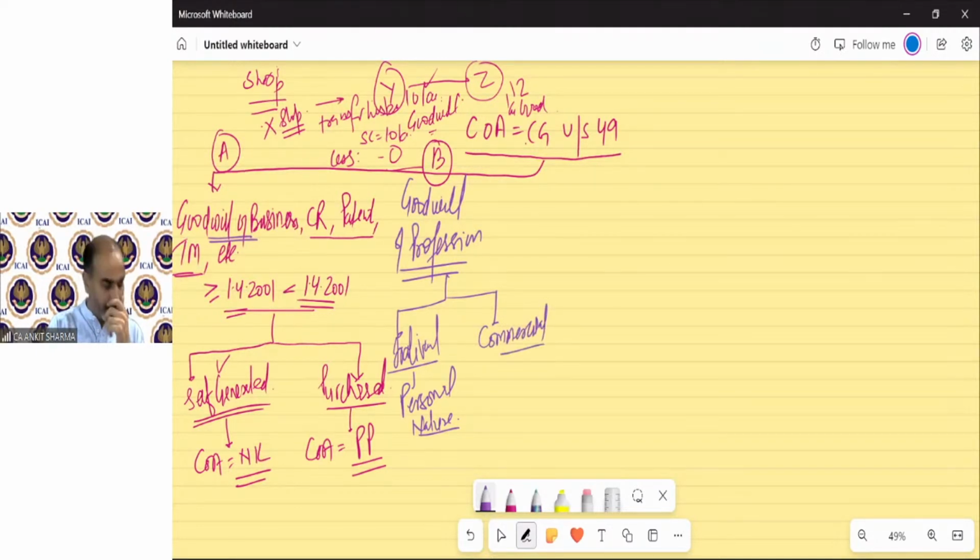Like there's a doctor who is running his clinic in some place. If he leaves that place, wherever he goes, his goodwill will follow him. So it's of a personal nature, and technically you cannot transfer personal goodwill. For example, a doctor runs his clinic, and the doctor's name is, for example, Abhishek.